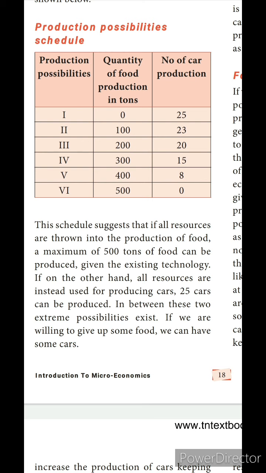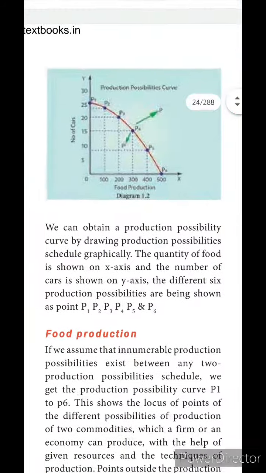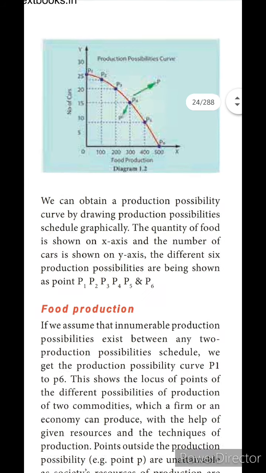We are suggesting that here just as an example. If all resources are instead used for producing cars, 25 cars can be produced. That means if we are not utilizing our resources for food production, we can give 25 cars. In between these two extreme possibilities others exist. If you are willing to give up some food, we can have some cars, isn't it? Okay, we will move on to the production possibility curve.